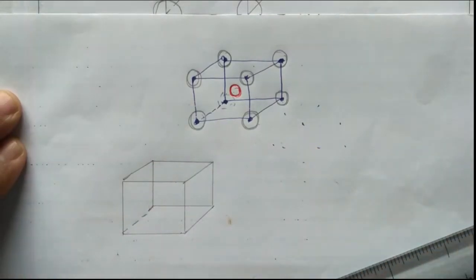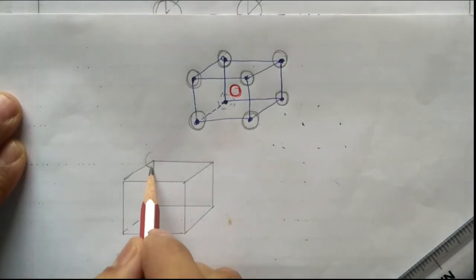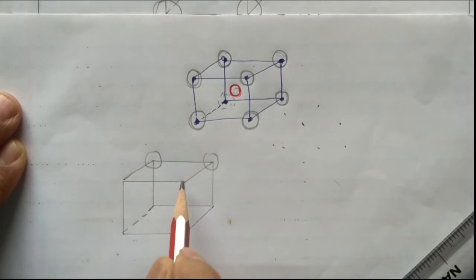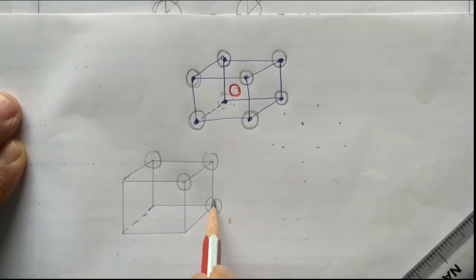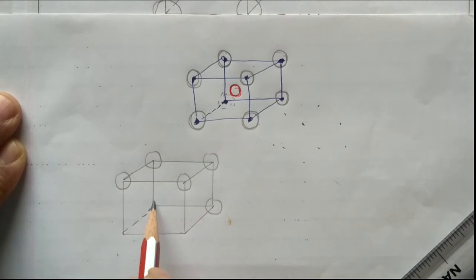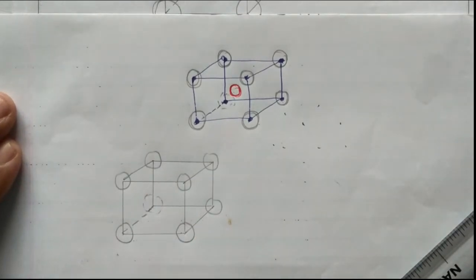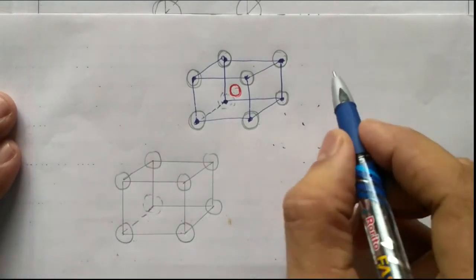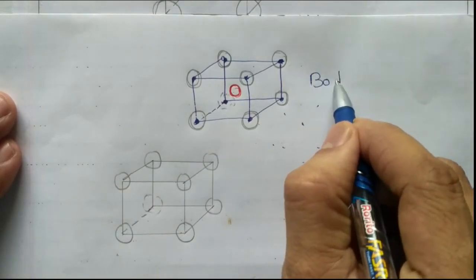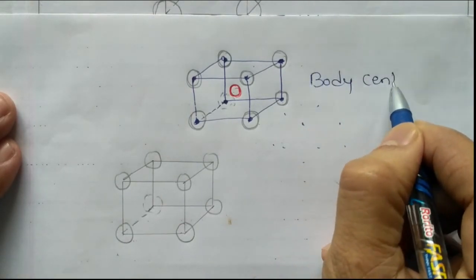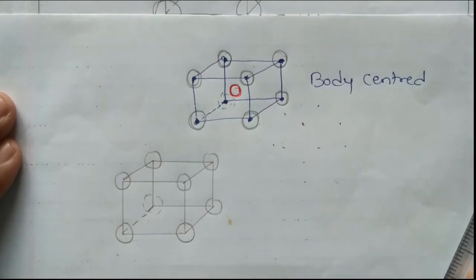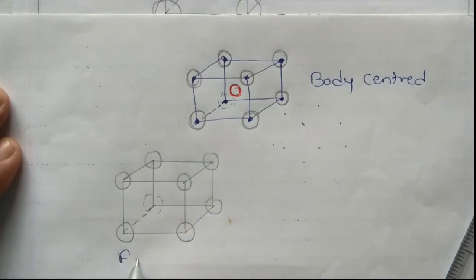Okay. So now these are the corners. This is a primitive unit cell. Now we have mentioned here it is a face centered. This is what? Body centered. Now whatever we are drawing is a face centered.